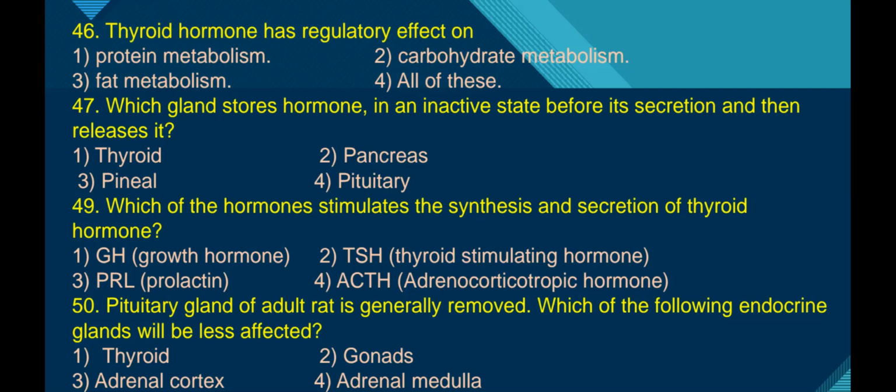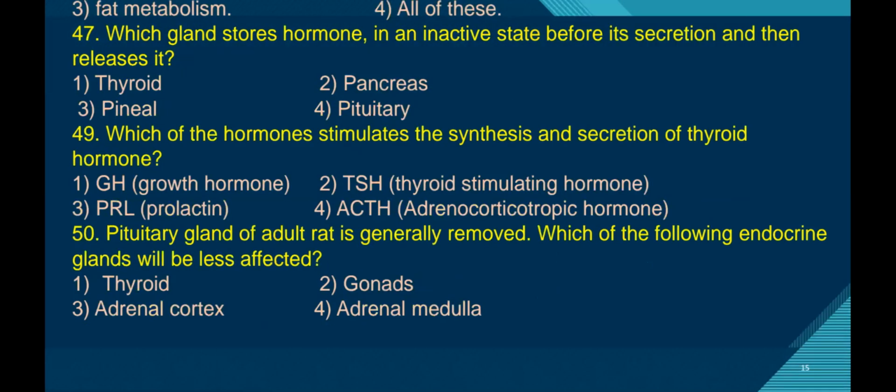Next, question number 50. The pituitary gland of an adult rat is generally removed. Which of the following endocrine glands will be less affected? The pituitary gland is the master gland of the endocrine system in all mammals, not only in human beings. The pituitary gland is the master endocrine gland. Here they are asking about the removal of the pituitary gland. Which of the following endocrine glands will be less affected?